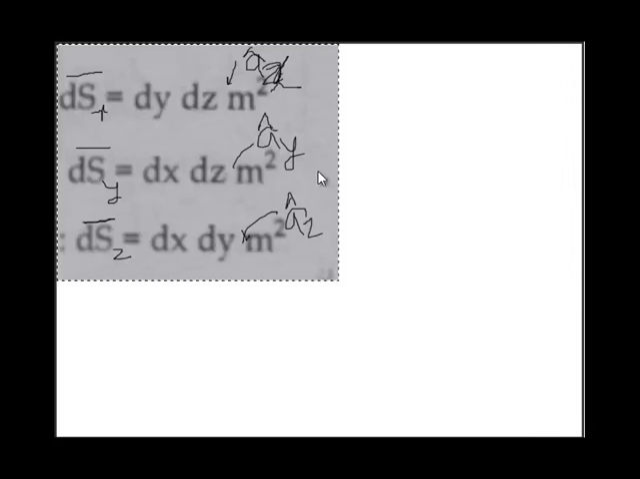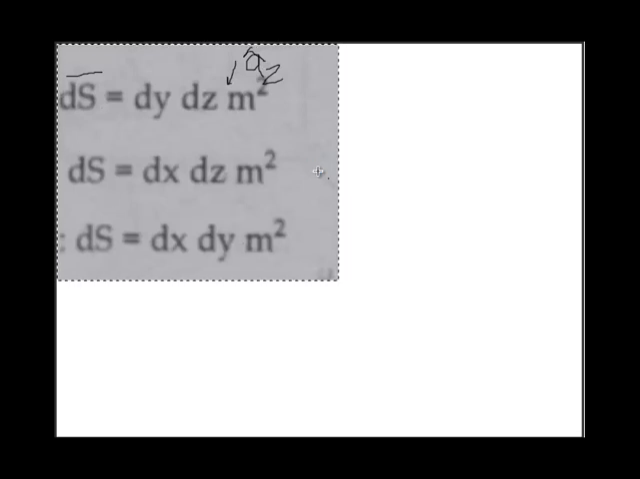Next, we have to see the scalar and the differential surface in the cylindrical system. In the cylindrical system, we can have three differential surfaces. One is in the rho direction, another is in the phi direction, and the third one will be in the z direction. We have three components: rho, phi and z.